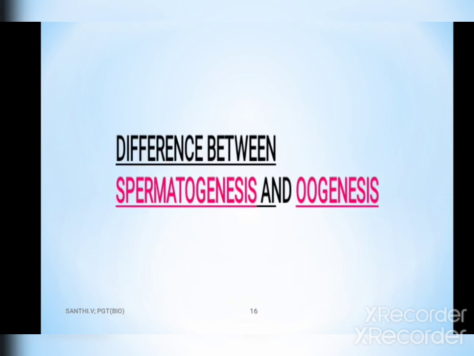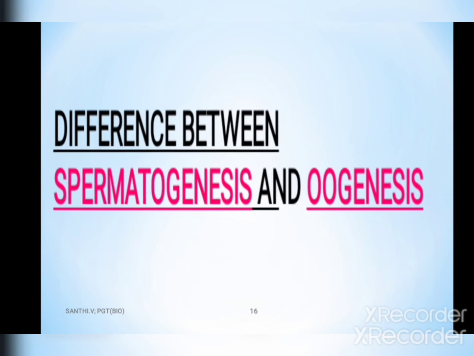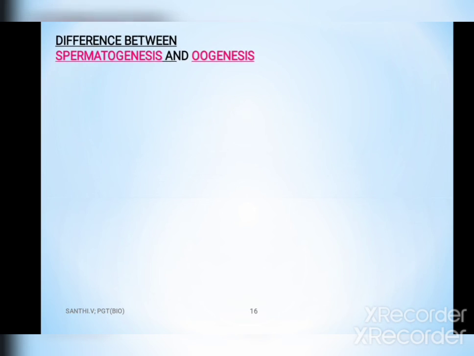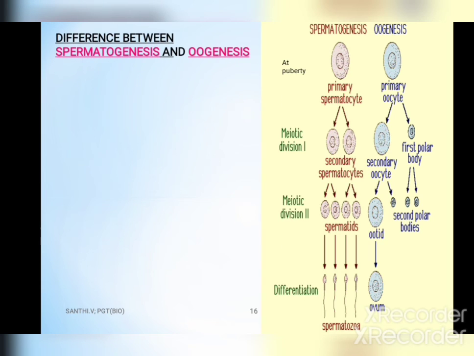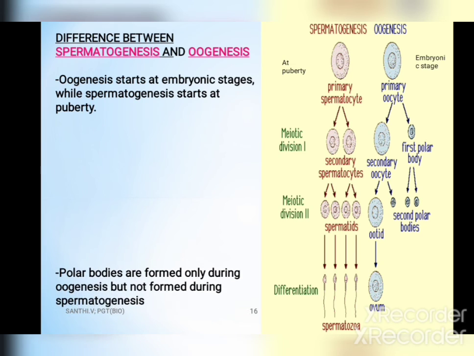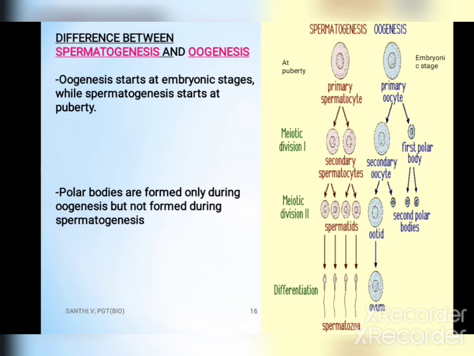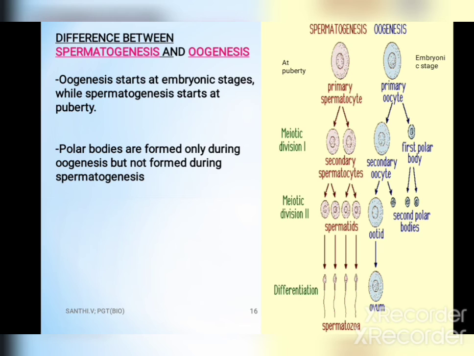Now let us study the differences between spermatogenesis and oogenesis. Oogenesis starts at the embryonic stage, while spermatogenesis starts at puberty. Polar bodies are formed only during oogenesis and not during spermatogenesis.